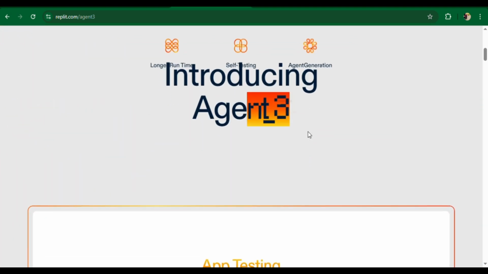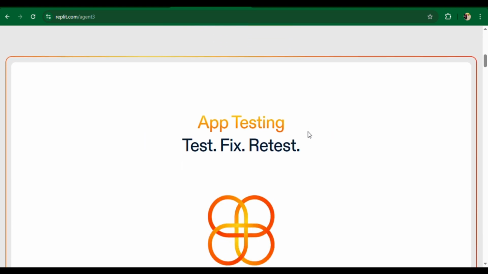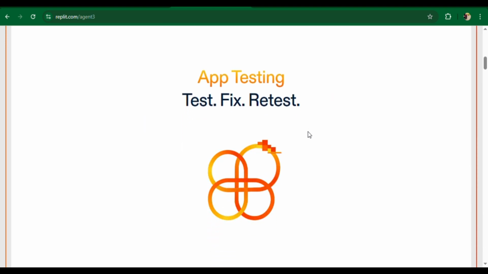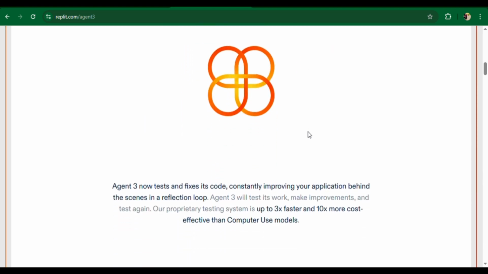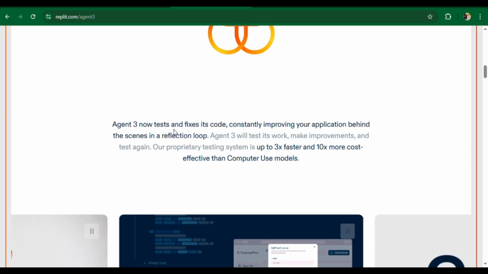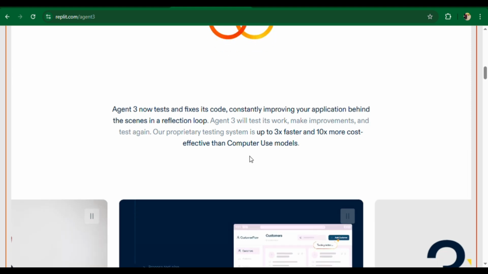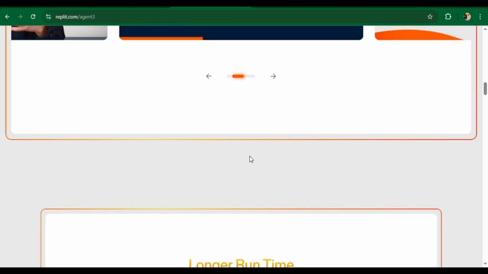With Agent 3, you don't just give commands, you give it a vision and it brings it to life. Self-testing and continuous improvement: it tests its code, finds problems, fixes them, and then retests again and again, so your application doesn't just get built, it gets better with every run.